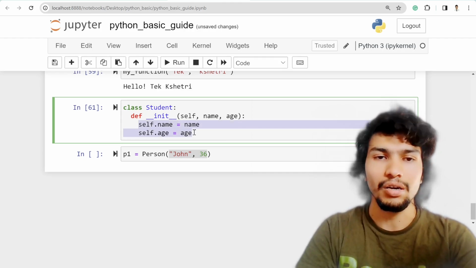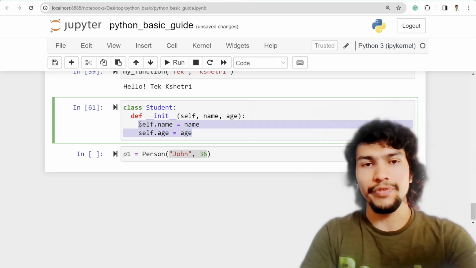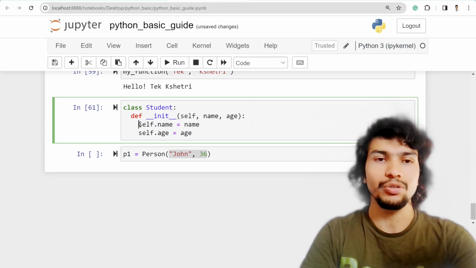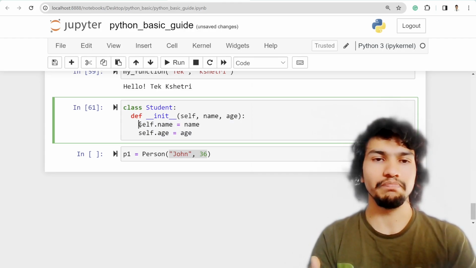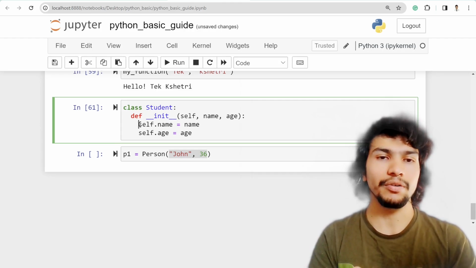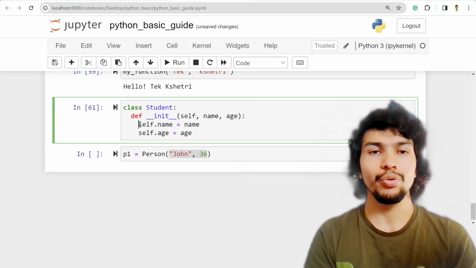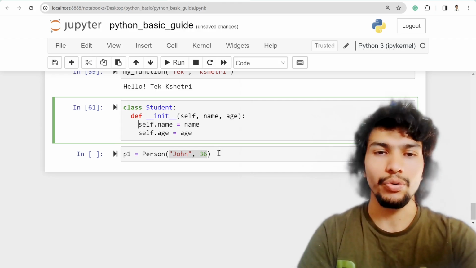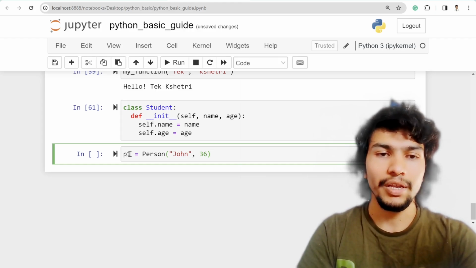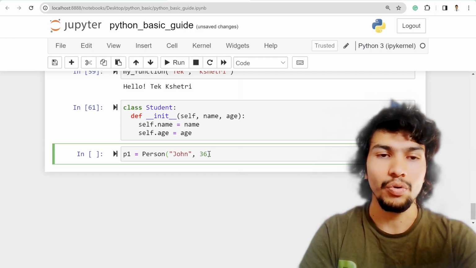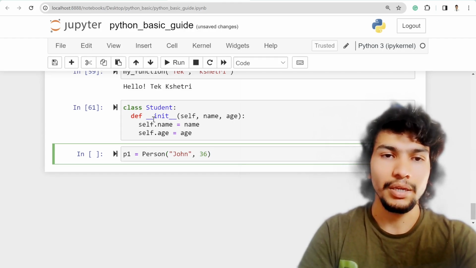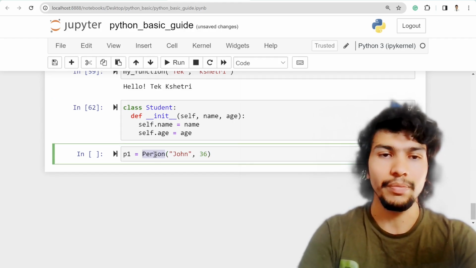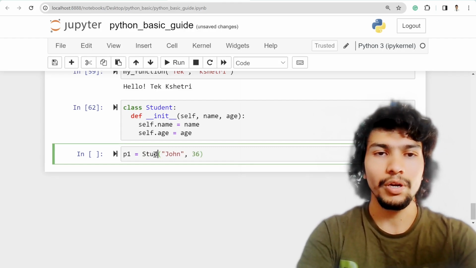These are called properties. These will be automatically assigned to the class internally. But for the methods, you need to run them, I'll show you in a minute. For example, if I say person one is John, who is 36 years old, then maybe I need to change it to Student because there is no Person.